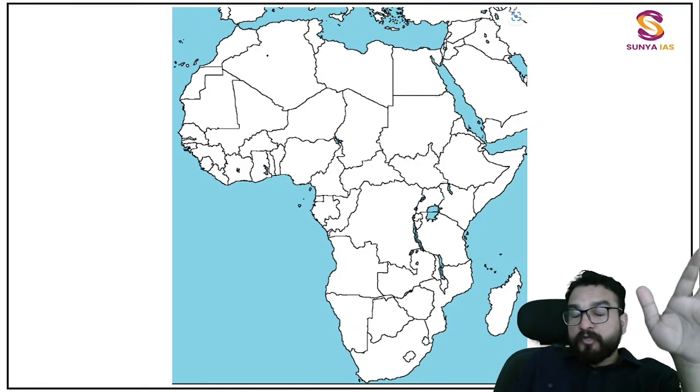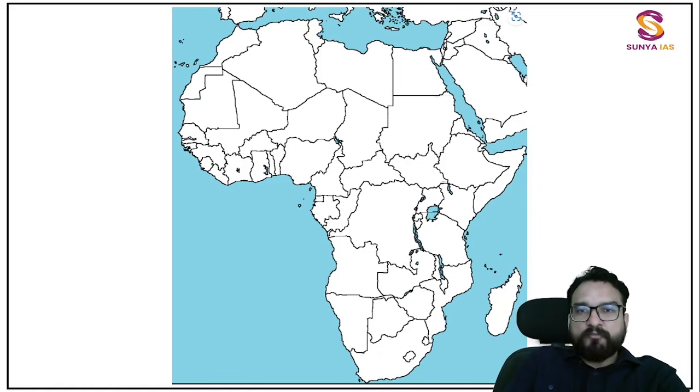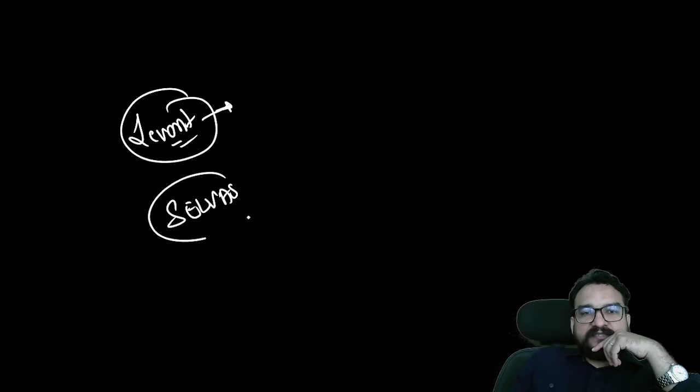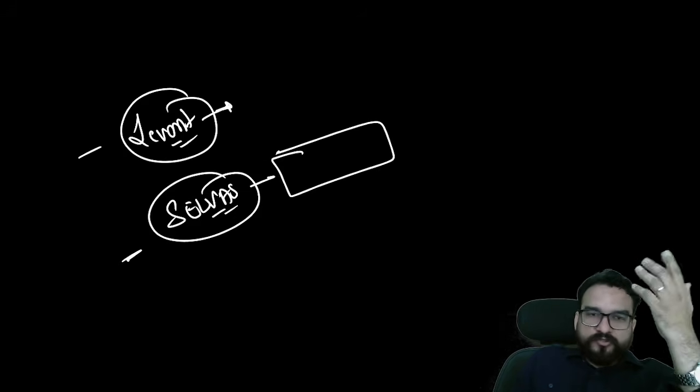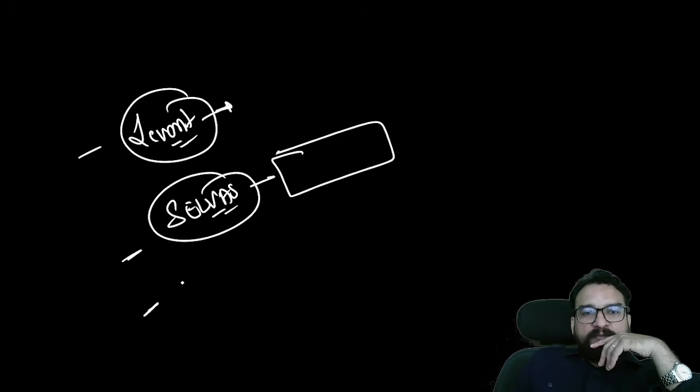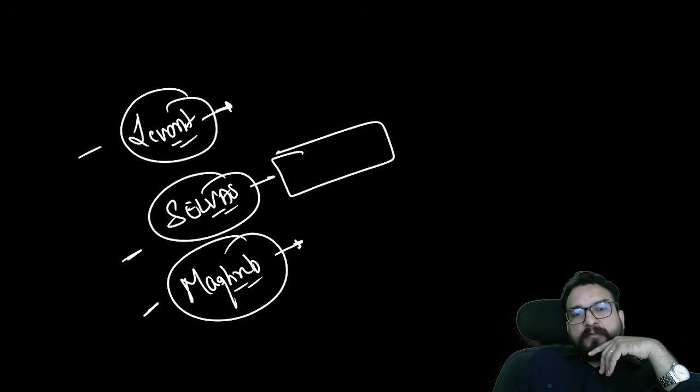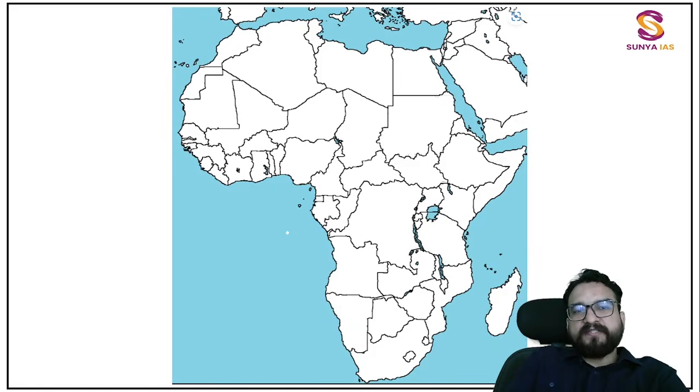Pause the video, try to remember in your head one more time, or try to do it fair now. Now in the question, have you known that Levant has come in the question once, that which of the region is known as Levant? Which of the region is known as Selvas? If you can remember, comment it down, guys. I'm giving you certain questions to follow it, please. Can you tell me which of the region is known as Maghreb? Maghreb. Okay, so Maghreb regions, let me tell you now.